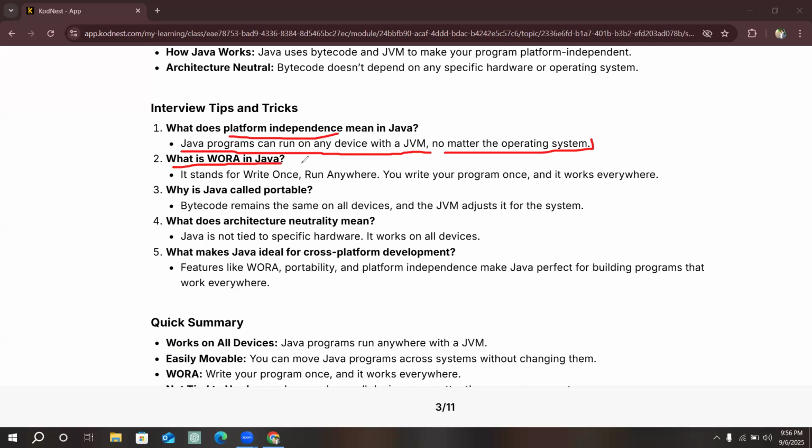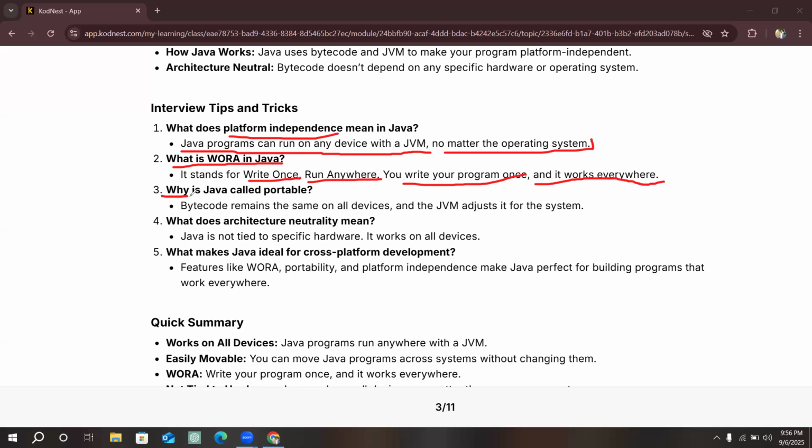What is WORA in Java? Write once and run anywhere. You write your program once and it runs and works everywhere. So you can work with one device, two devices, three devices, or any number of devices.